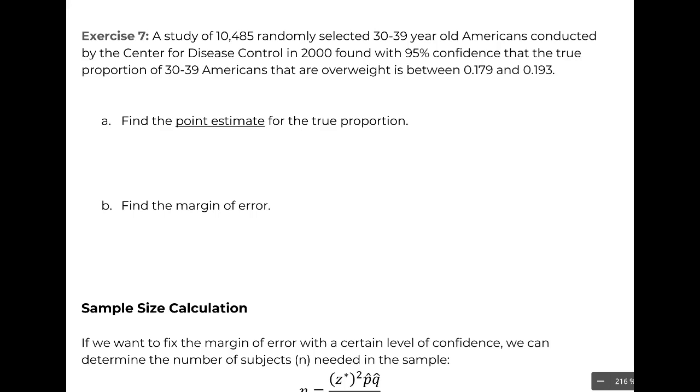We have a study of 10,485 randomly selected Americans in this age range. So we have our N. This is the biggest N we've ever seen in a question. In 2000, they found that with 95% confidence, the true proportion of Americans that are overweight is between this and this. So we have our confidence level.